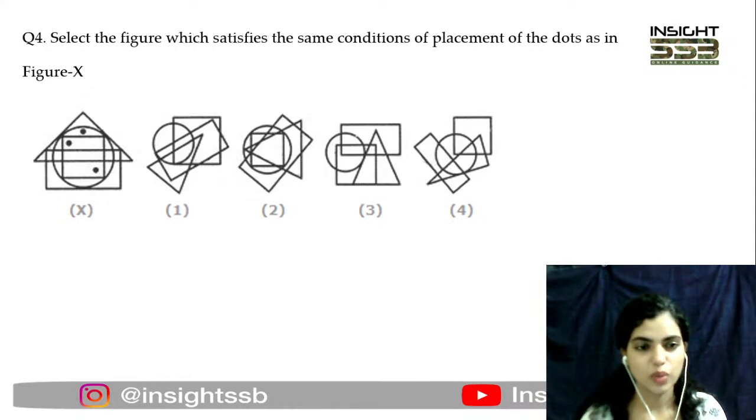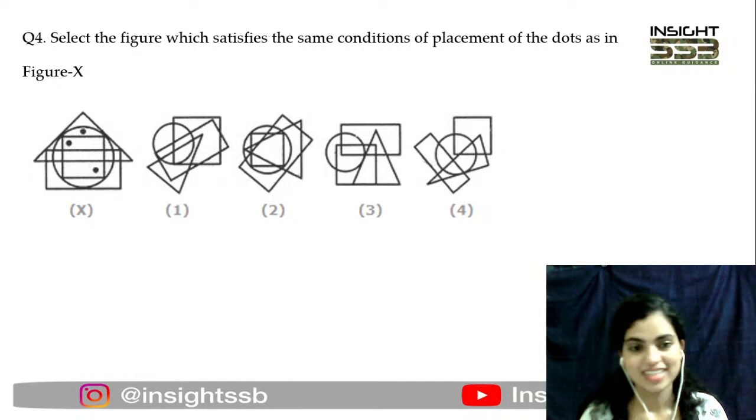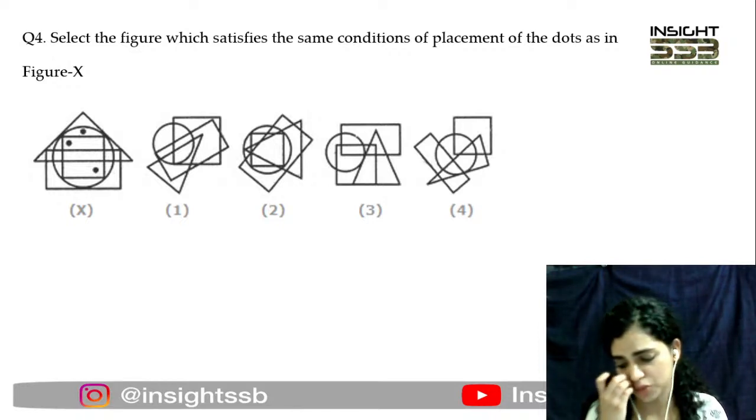Right. So this is your 4th question. Again, 3 dots are there, and quickly tell me which figure will satisfy the situation. Right. Quickly tell me the answer. Focus, guys. Focus. Carefully see the diagram. Okay, Vishal is saying 2 and Venkatesh is confident about 1. Chirag is saying 4. So I'm getting 3 different options. Swati is saying 2.